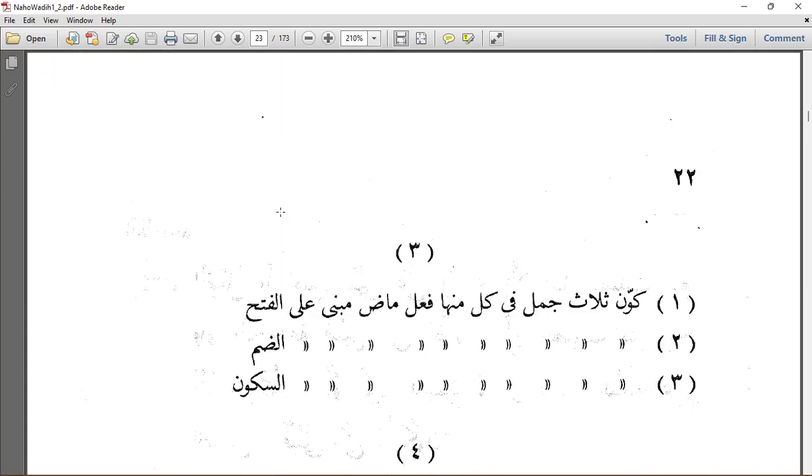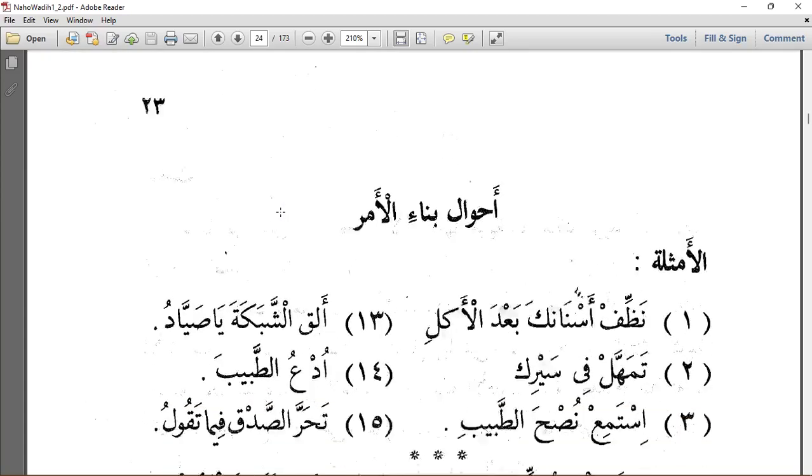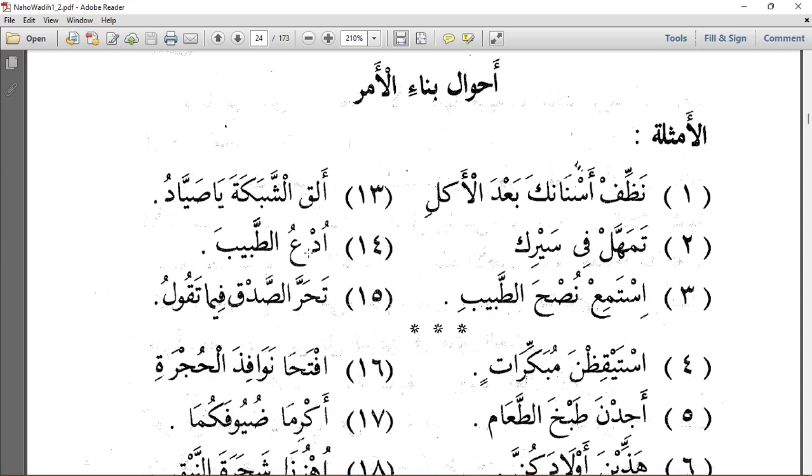So ud'u al-tabib, from da'a, yad'u, the elongation is a weak letter. So while we are changing it to amr, we have to remove the weak letter. So the i'rab is still going to be fi'lu amrin mabniyu ala hadhfi harfi al-illa, not mabniyu ala damm, not mabniyu ala al-kasr in the case of alqi.